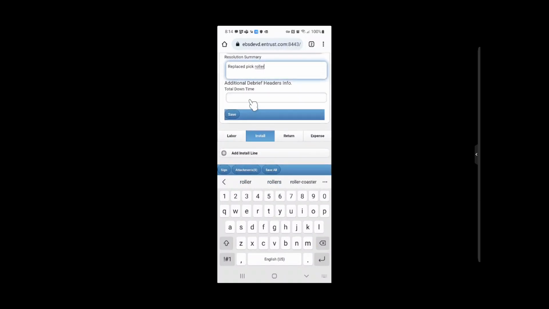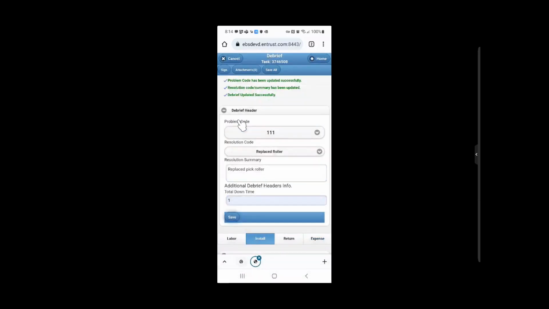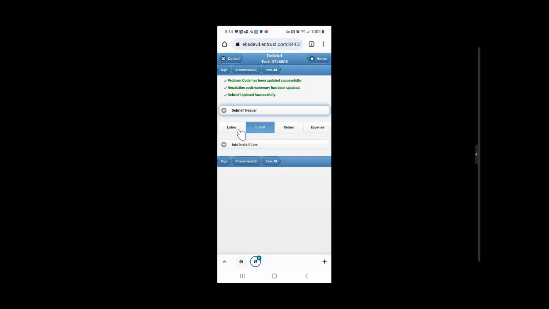Record the total downtime in the total downtime text box. Enter downtime as hours rounded to the nearest tenth of an hour. For example, 1 hour and 15 minutes is entered as 1.3 hours. Tap the Save button. After receiving a confirmation that the changes have been saved, collapse the debrief header by tapping on the Collapse Debrief Header link.